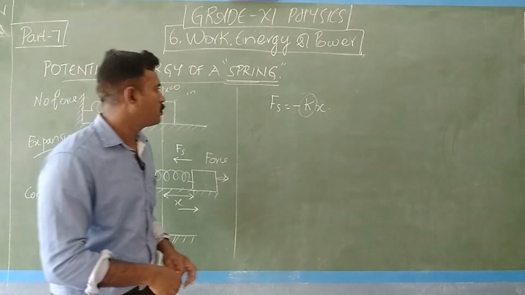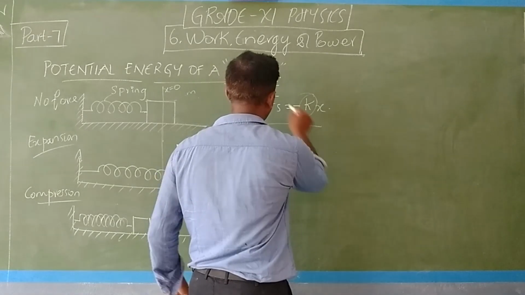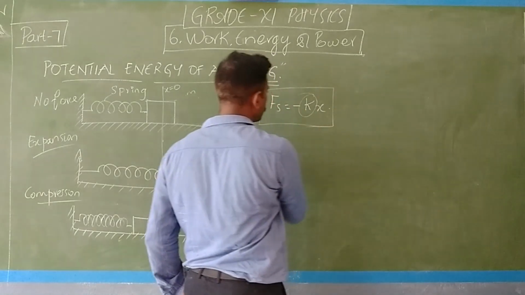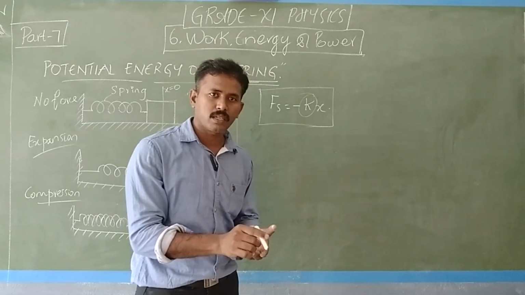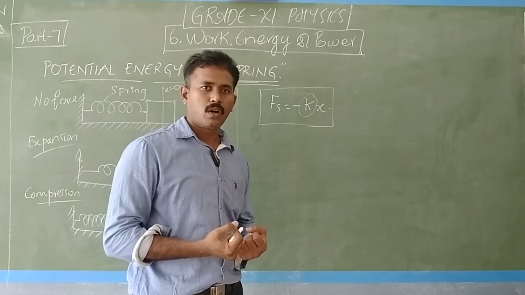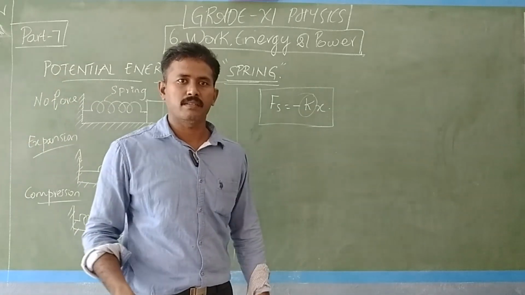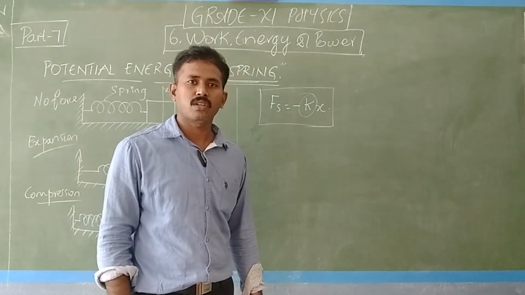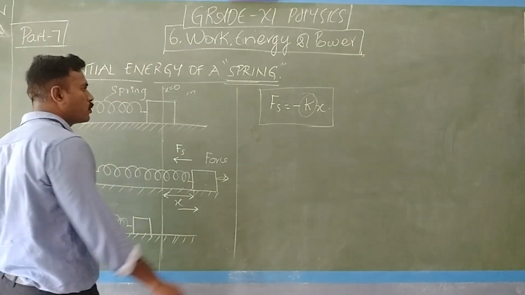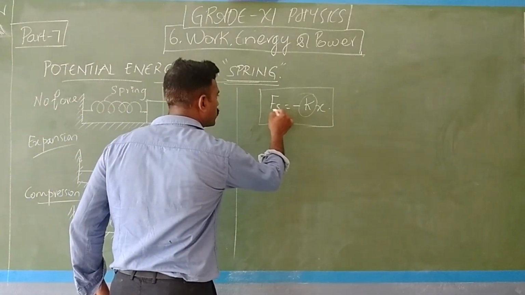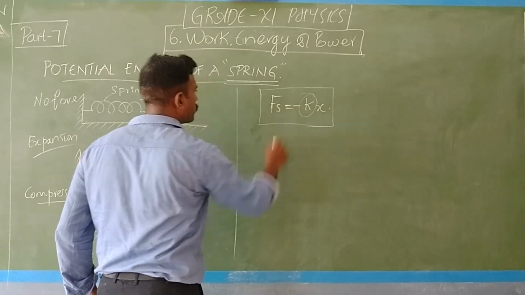So the concept is, the force I give, the spring will hold up and again it will expand. That is the tendency of the property of the spring. Now the force that is applied is reflected by the spring.